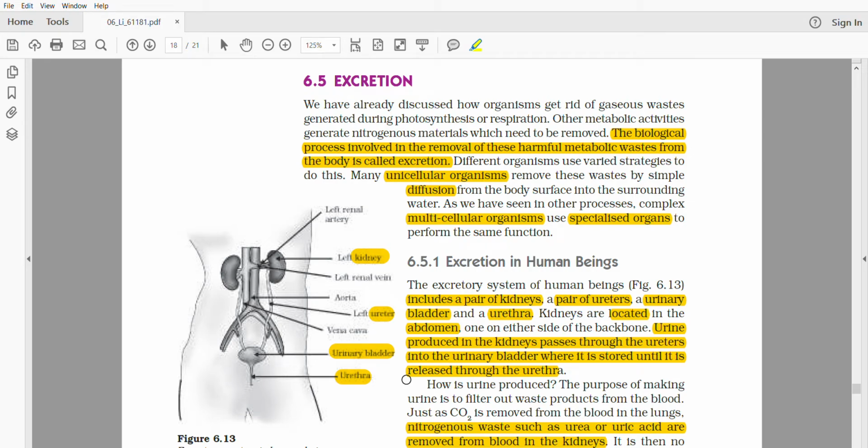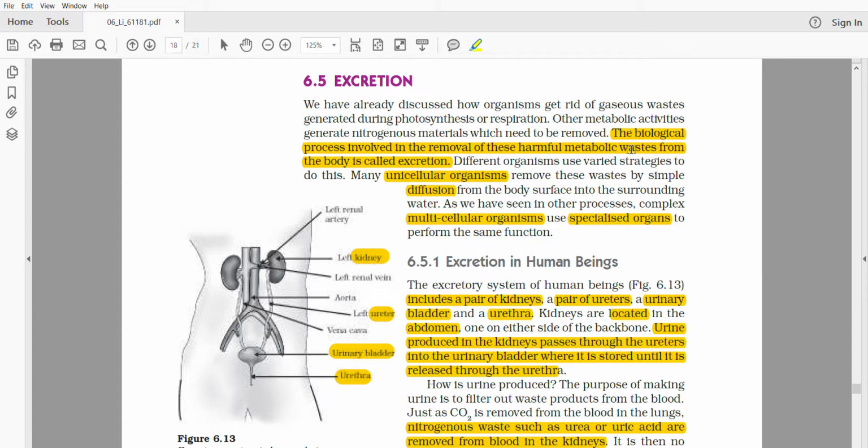Today's topic is excretion. It is one of the topics of NCERT class 10 science chapter 6, life processes. We have completed the earlier topics, digestion and respiration, and now it is excretion. So what is excretion? Excretion is the removal of all the unwanted material, the unwanted wastes, from our body.